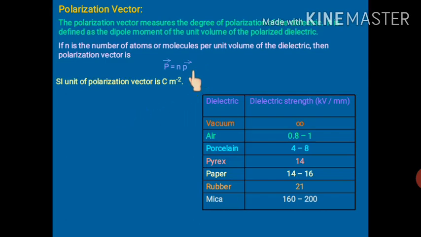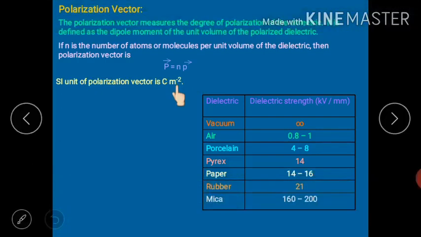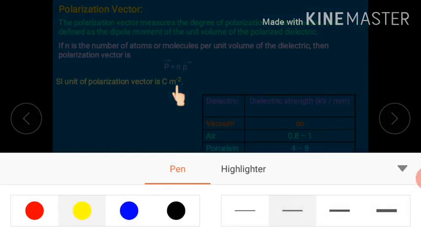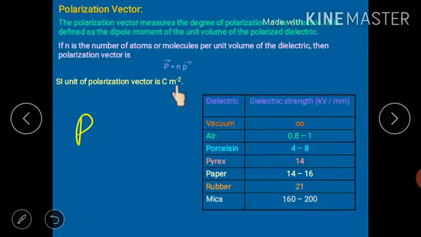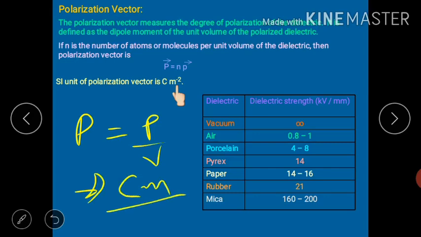So the SI unit of the polarization vector will be coulomb per meter square. How? P is the dipole moment per unit volume. The SI unit of dipole moment is coulomb meter, and the SI unit of volume is meter cube. So one meter from the numerator and the denominator gets cancelled, leaving meter square in the denominator. Moving it to the numerator, it becomes coulomb meter to the power minus 2.